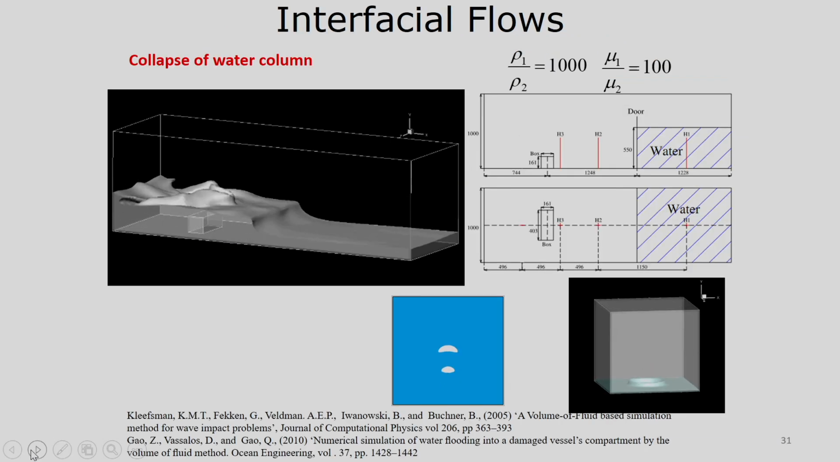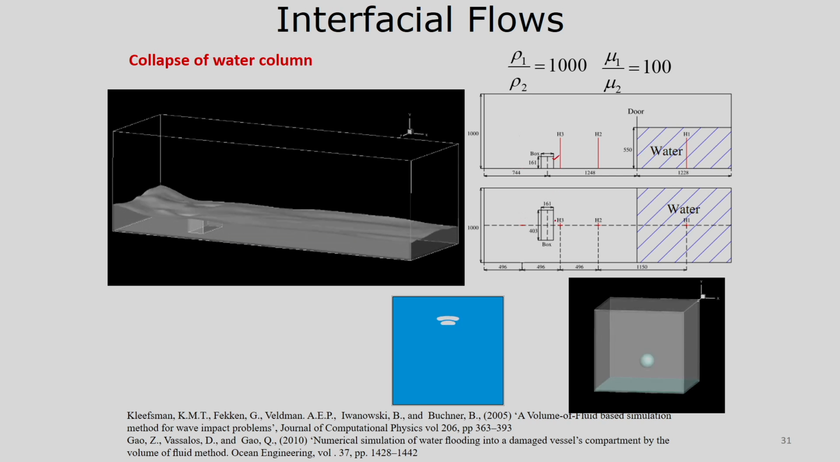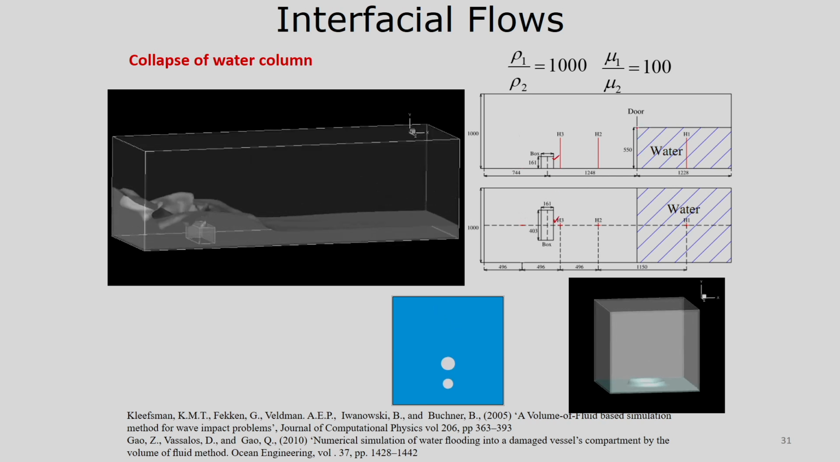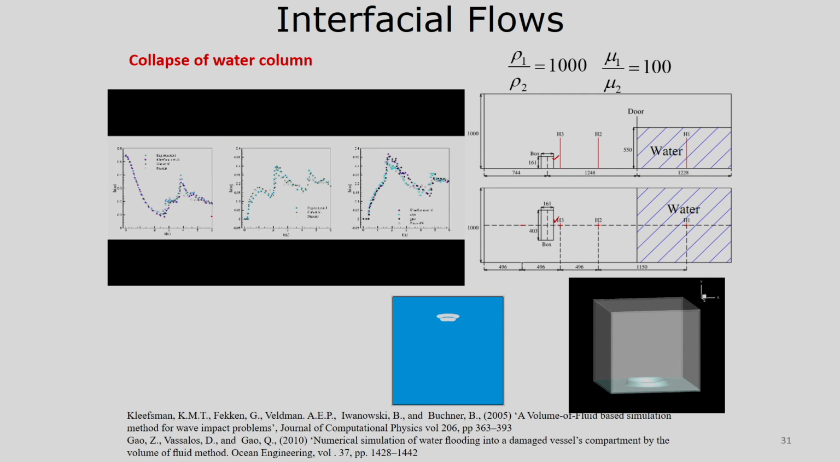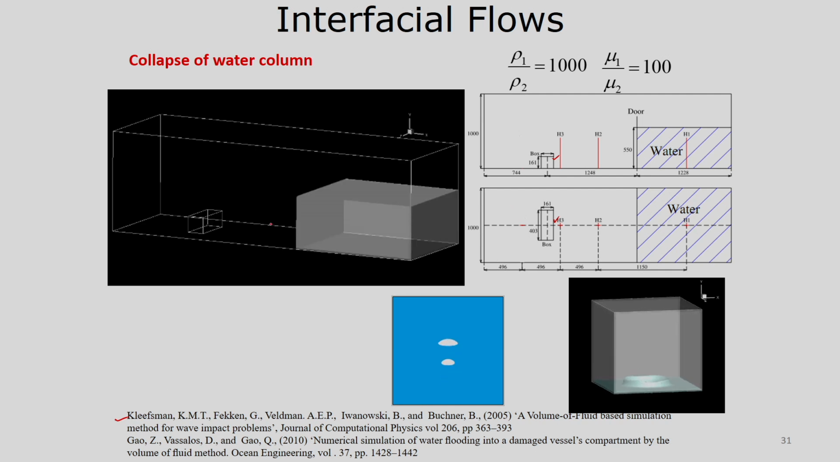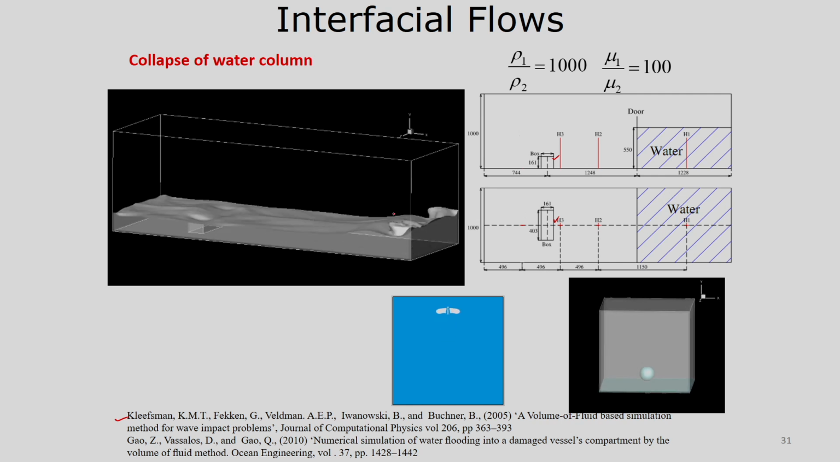This is an interfacial flows problem. You have one water column, and there is an obstruction you can see. If this interface is suddenly broken, then the water will fall, and we have simulated that using the volume of fluid method. You can see the comparison of water height at 3 different locations with time, and these results we have compared with some experimental and numerical results. You can see how the interface is moving when the water is coming out or falling,